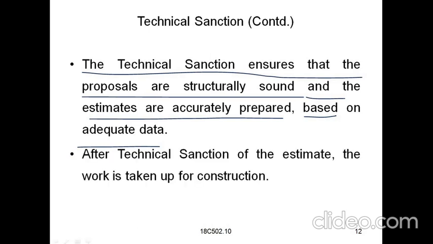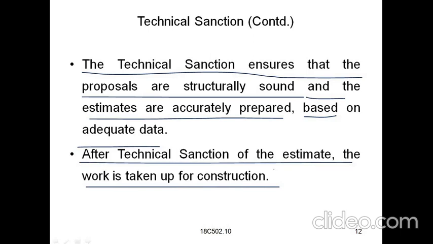And after the technical sanction of the estimate, the work is taken up for construction. So when we get the technical sanction of the estimate after the administrative approval, then the work is taken up for construction.